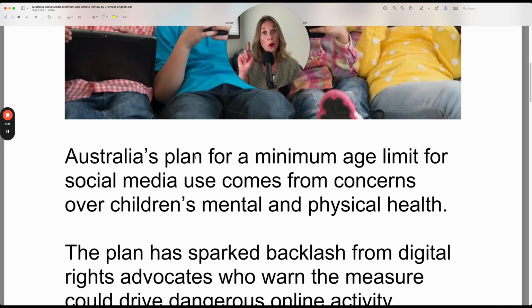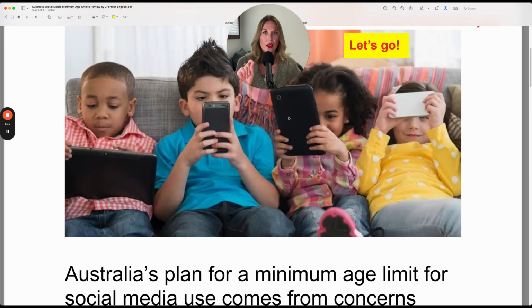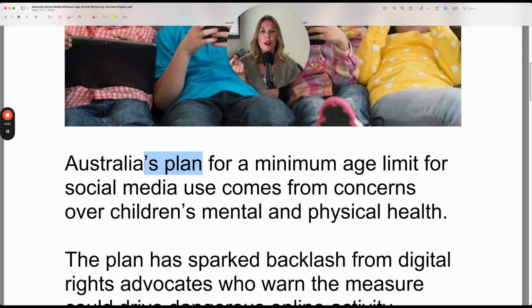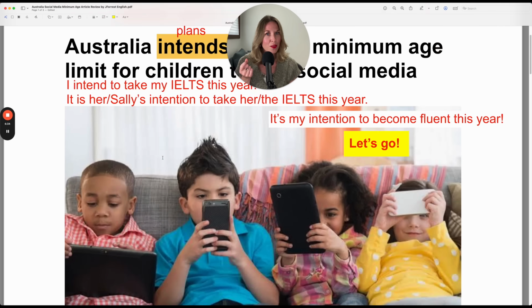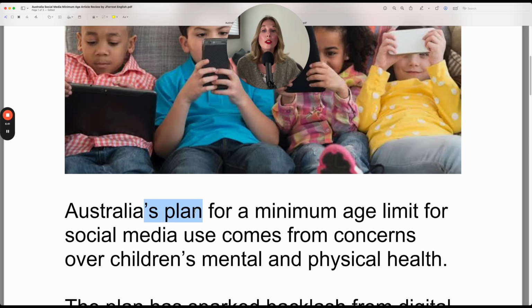Australia's plan. Oh, notice we talked about Australia's goal is. So what do you notice? I said Australia plans to set. What do you notice about the sentence structure here? This should be easy for you because we talked about a similar difference with these examples. Here, Australia's plan, this is a noun. It belongs to Australia.